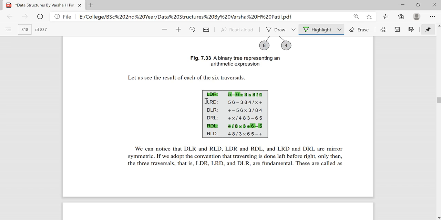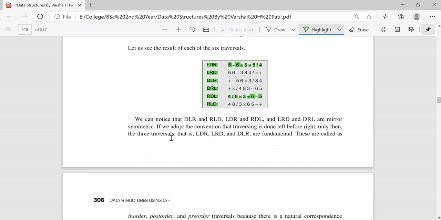See here also LRD and DRL. See here, just opposite of it, 5 6 minus 3 8 4 slash into plus, here same reverse, plus into minus 4 8 3 minus 6. Okay, so these two are also mirror symmetry, DLR and RLD.